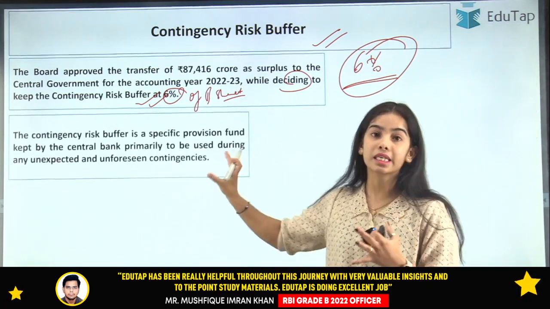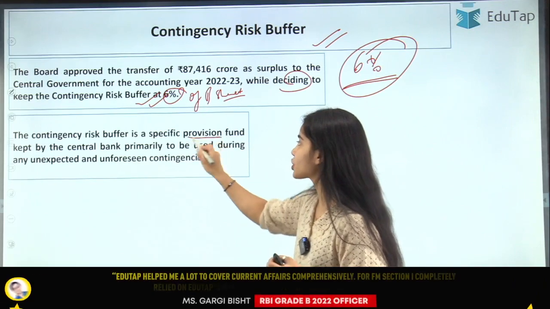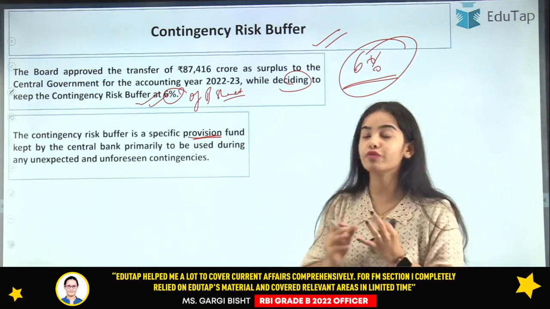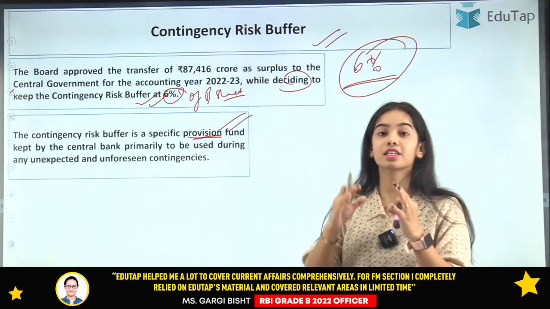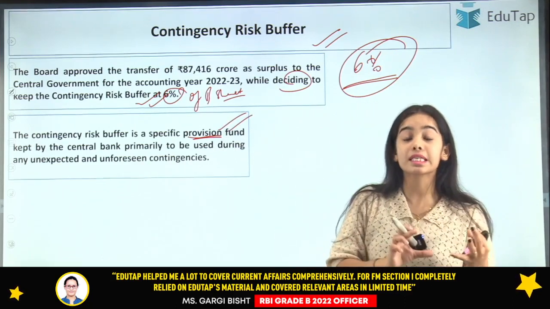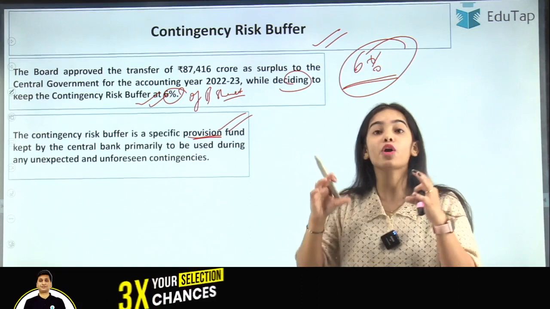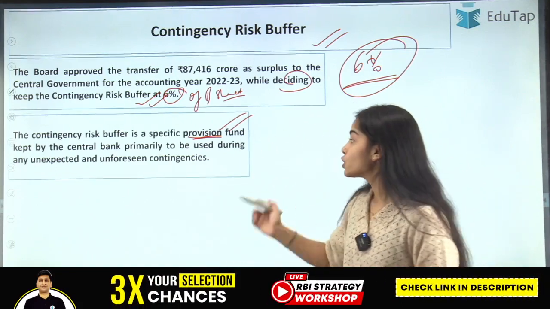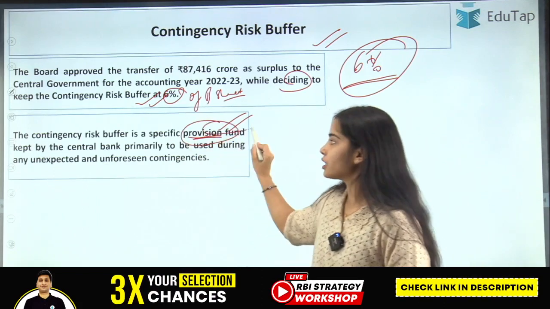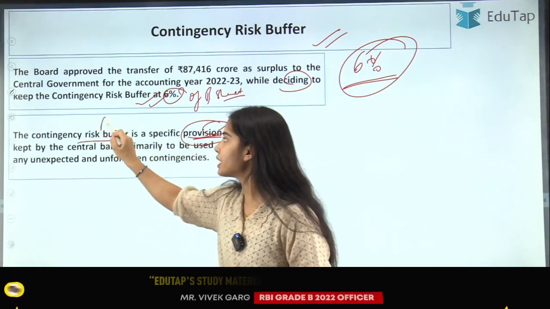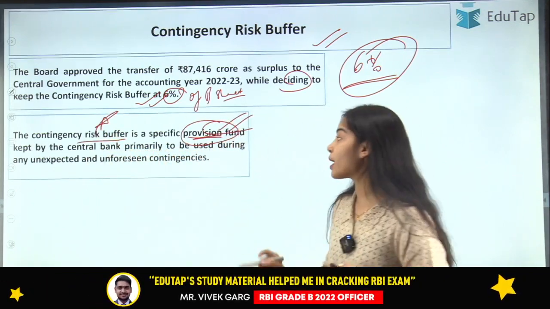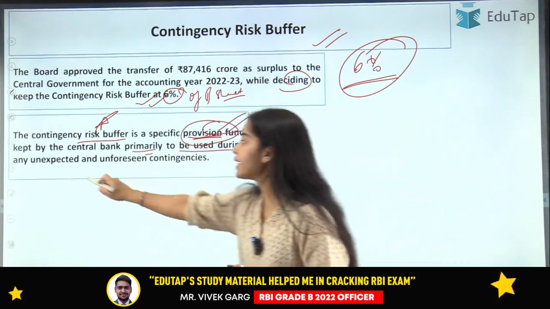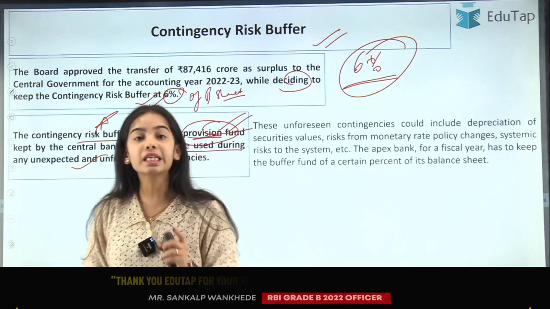The contingency risk buffer is a specific provision fund that is kept by the central bank. This is the provision fund that the Reserve Bank of India is keeping with itself for any unforeseen or unexpected situation that can come in the economy. So this provision fund is kept by the Reserve Bank of India primarily to be able to use it during an unexpected and unforeseen contingency situation.